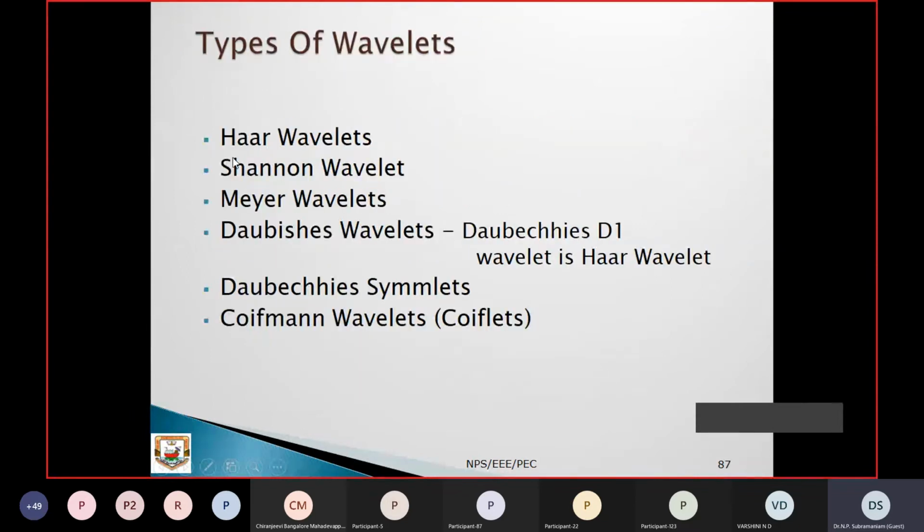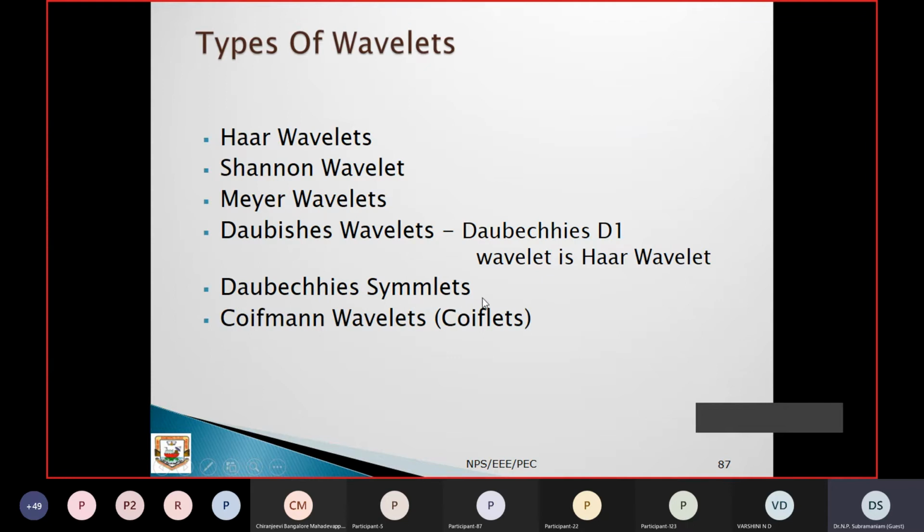So these are the types of wavelets, the mother wavelets. Haar is nothing but the inventor's name. So there are Haar wavelets, Shannon wavelet, Meyer wavelets, and Daubechies wavelets from 1 to 16, 17, even 32. Depending on the number, the coefficients vary and accuracy increases, but it takes more complex computation time. So you have to choose based on the application. The D1 wavelet is the Haar wavelet, which is given as the benchmark, the fundamentals. Based on that, he developed the further ones.